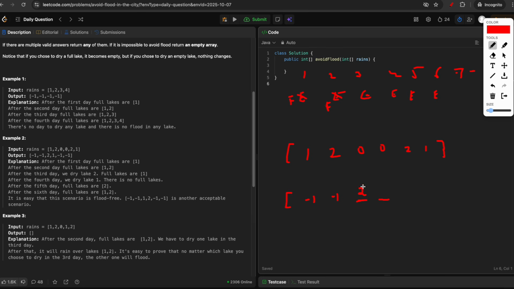So here the output will be 2. We can also choose this, so there can be multiple answers. So we'll try to pick the first dry day available. So we will pick this no rain day to dry lake number 2. Once we are at this day, we are drying lake 2. So lake 2 will now become empty again.